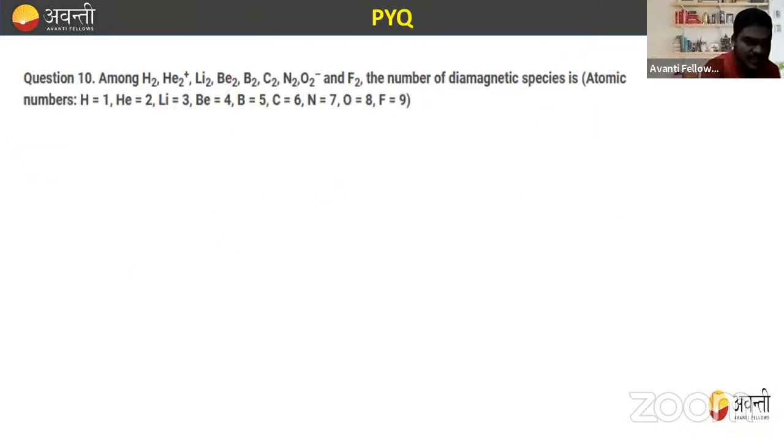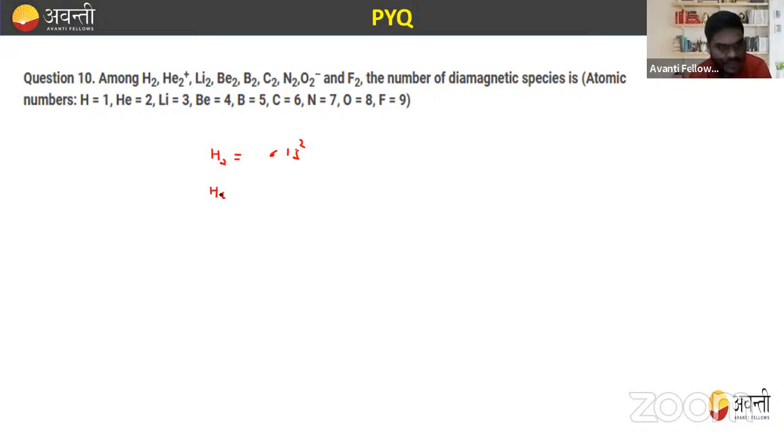Okay. The next one: among H2, He2 plus, Li2, Be2, B2, C2, N2, O2 minus, F2, find the number of diamagnetic species. So you have to calculate the number of diamagnetic species. On the same basis, how will you calculate this? For H2, we know that sigma 1s2, so sigma 1s has 2 electrons. So this is diamagnetic in nature.